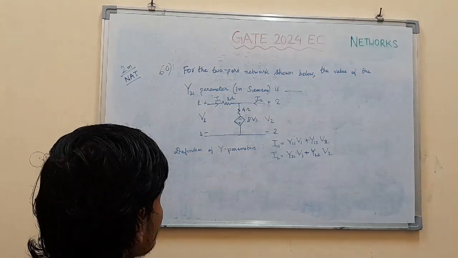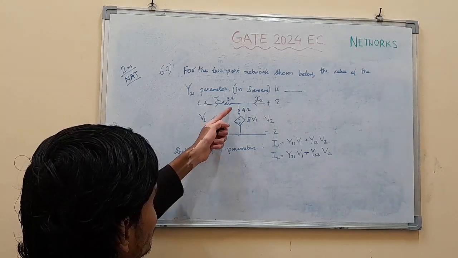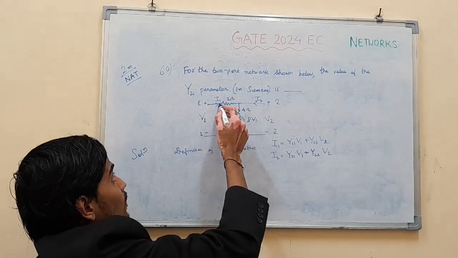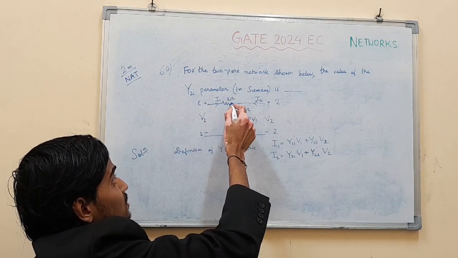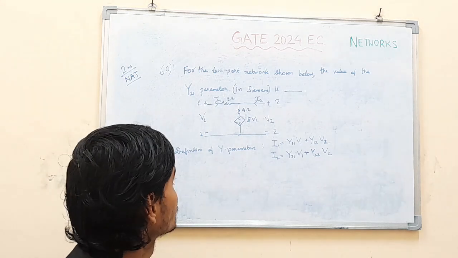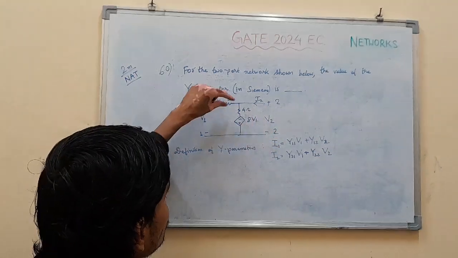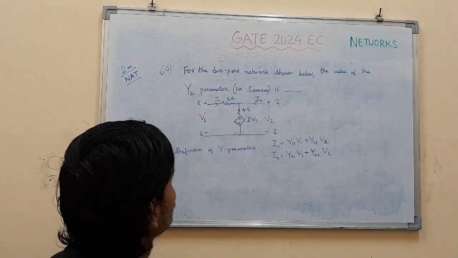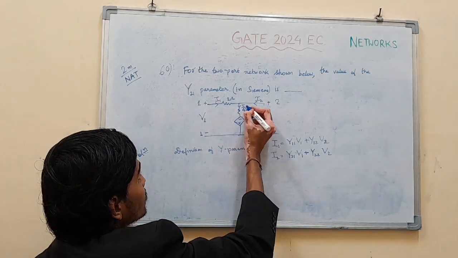Applying circuit analysis here, I1 is flowing through this 2 ohm resistor. I2 is flowing here, so in the 4 ohm resistor the current flowing will be basically I1 plus I2.